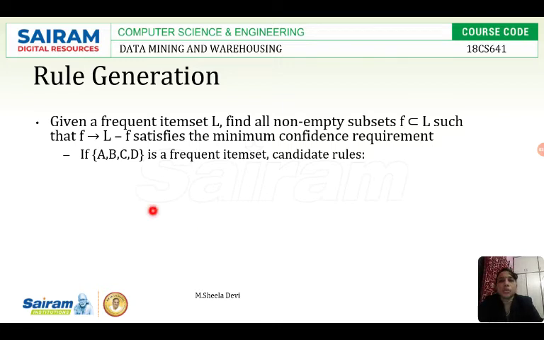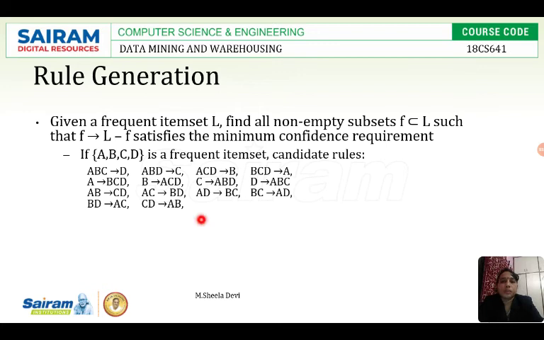So ABCD. What is this ABCD? ABCD is nothing but the item set. L is ABCD, a frequent item set from which we generate candidate rules. In the previous step, we calculated that ABCD is the frequent item set. I am taking only that frequent item set to generate the association rules.